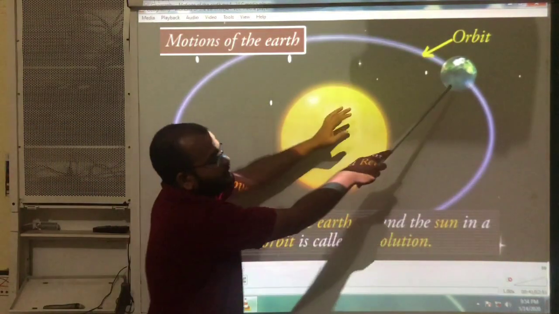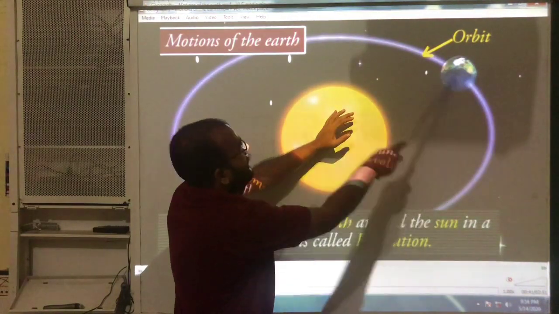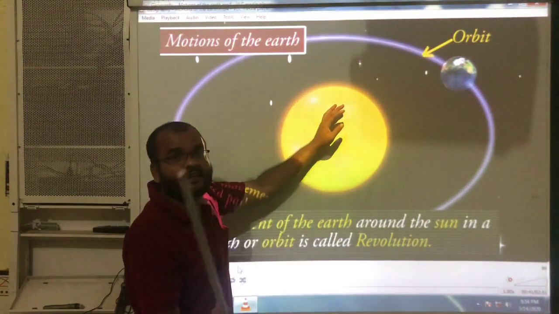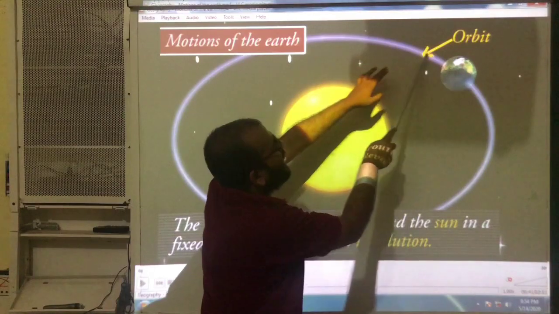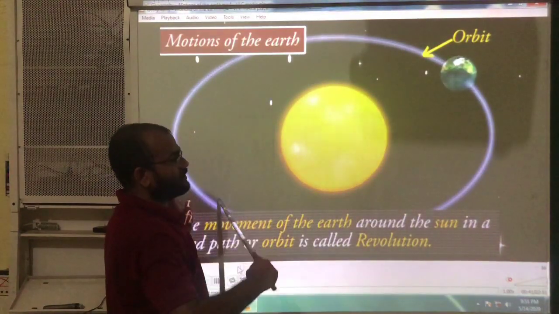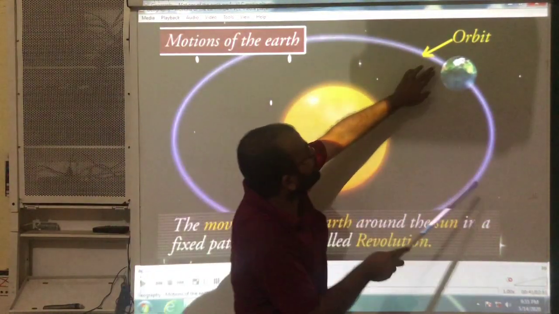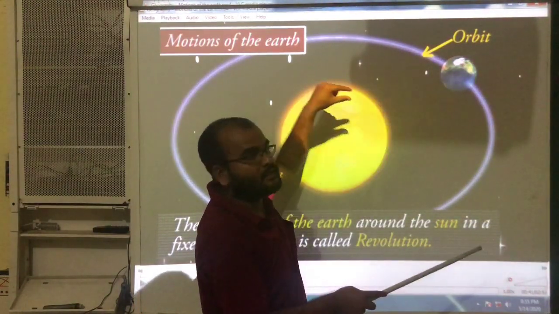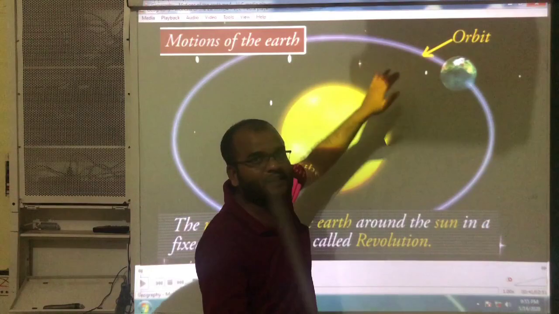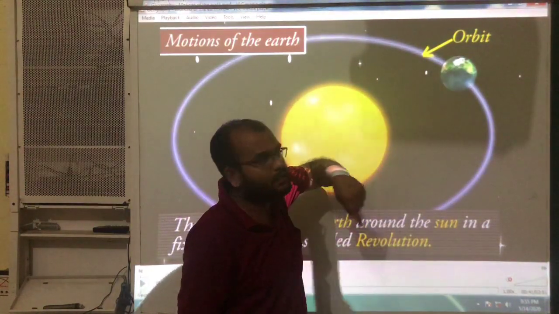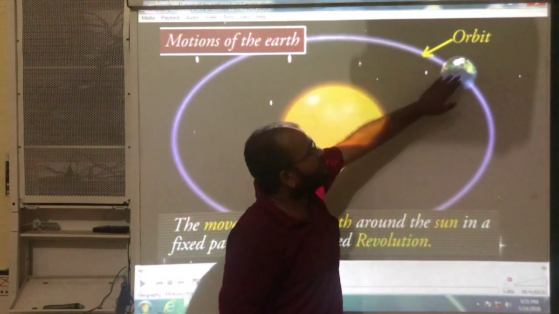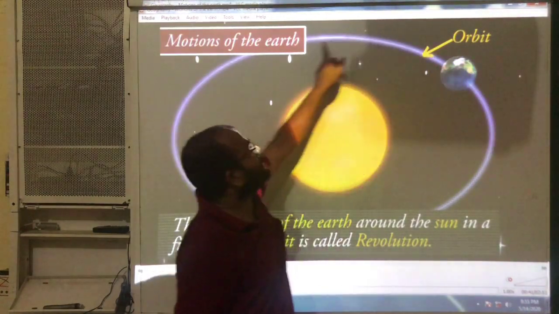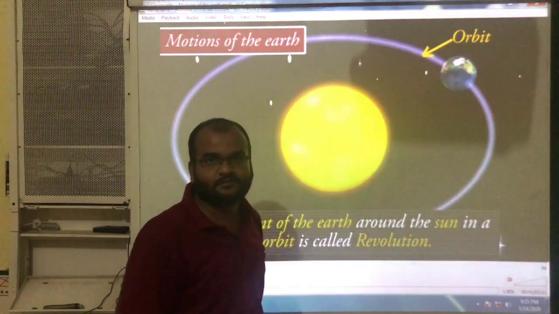The earth is moving around the sun in one fixed path. You can observe this blue color line. That is one path, path means way. In this path our earth is moving around the sun.